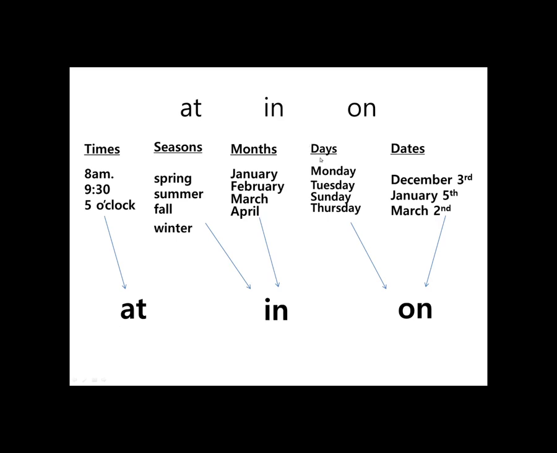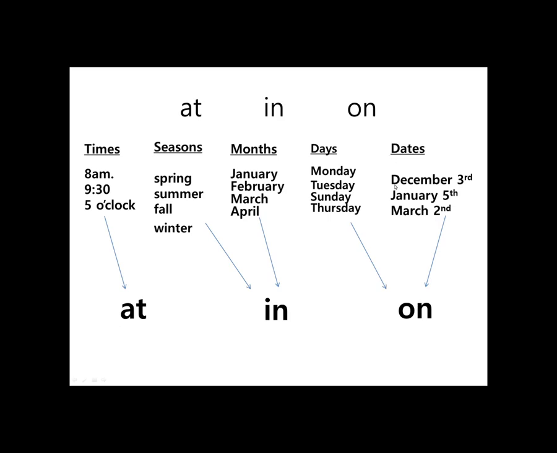Days. So any day of the week, we can use on. When is the math test? It's on Friday. When is the field trip? It's on Thursday. So days use on. And dates.